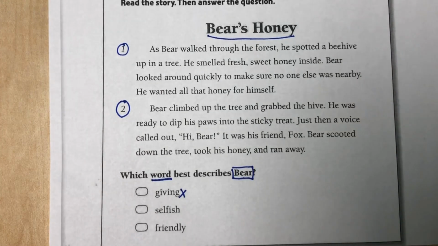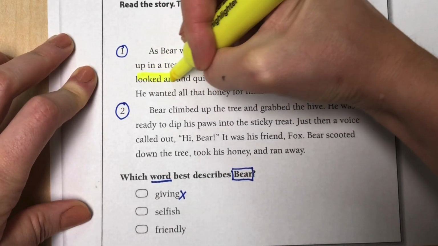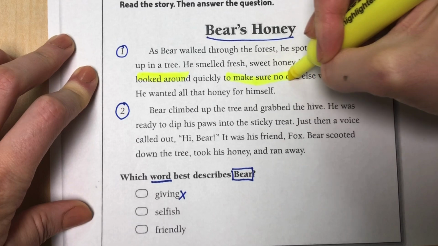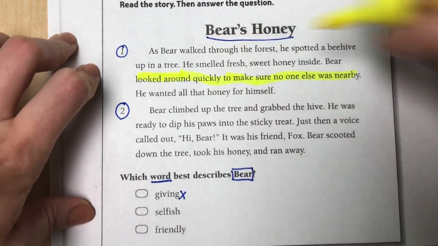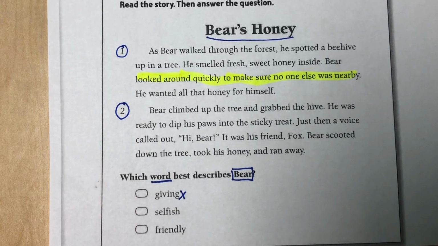So we need to highlight that text evidence, but if you have a pencil, you could always do that. But we're going to use the highlighter to highlight. He looked around to make sure no one else was nearby. So is that a giving person or a selfish person? Well, let's keep finding text evidence to see if it supports our selfish answer.